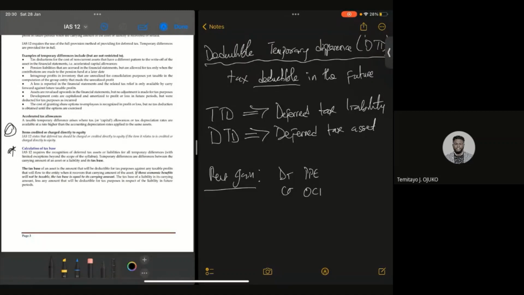Now, let's say the amount you've credited to other comprehensive income is 100, and there is a deferred tax liability for this purpose, let's say 5.